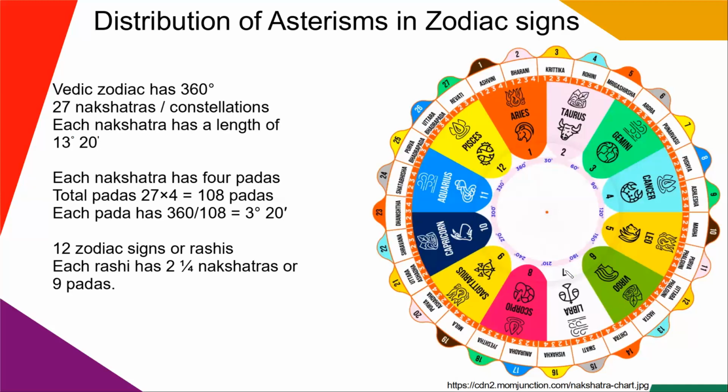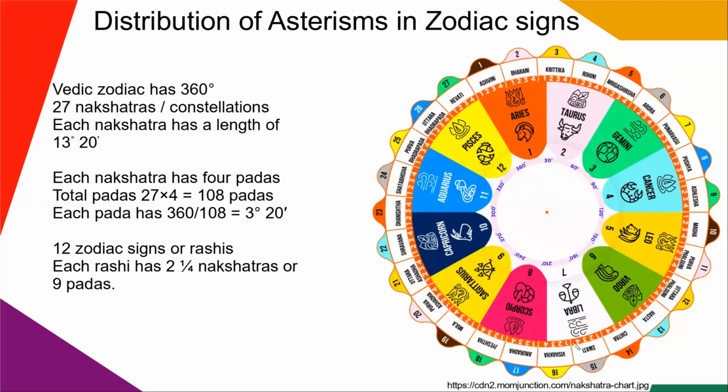Next, we'll go to the sign number 7, that is Libra. It starts at 180 degrees and ends at 210 degrees in the zodiac. Libra is ruled by Venus. So in Libra, we have the last 2 padas of Chitra, all the 4 padas of Swati, and the first 3 padas of Vishakha.